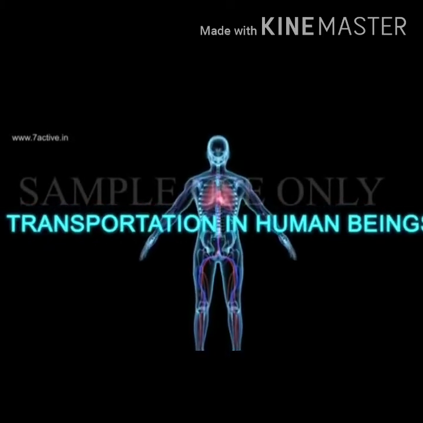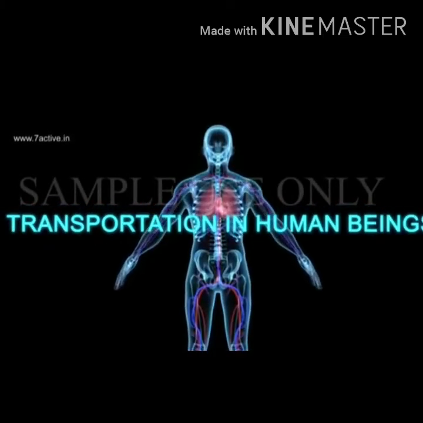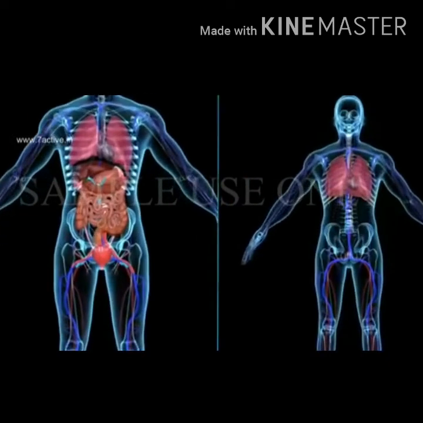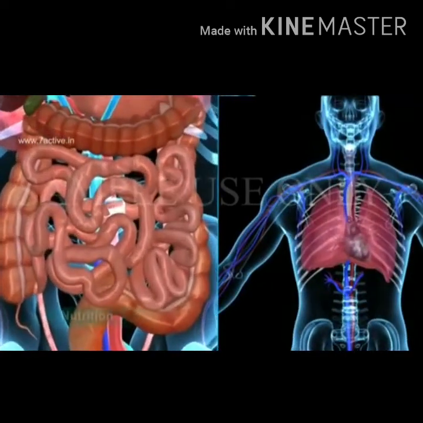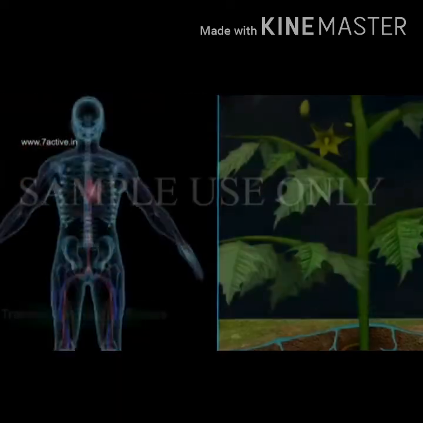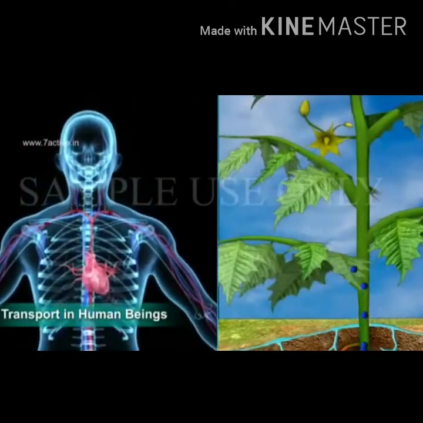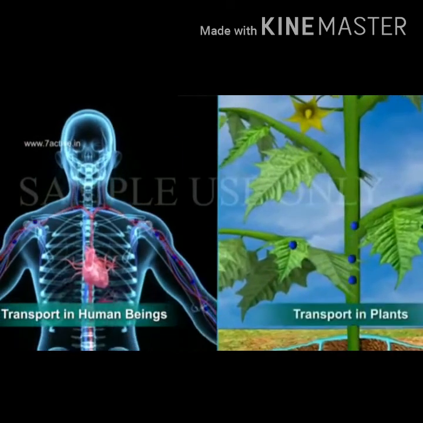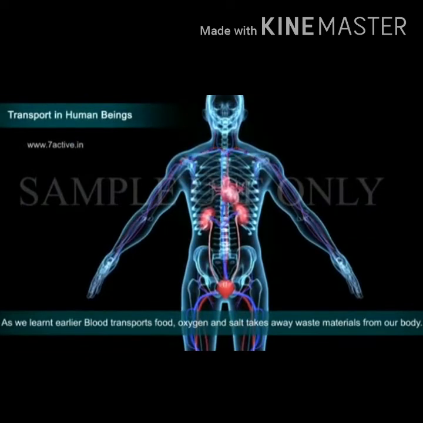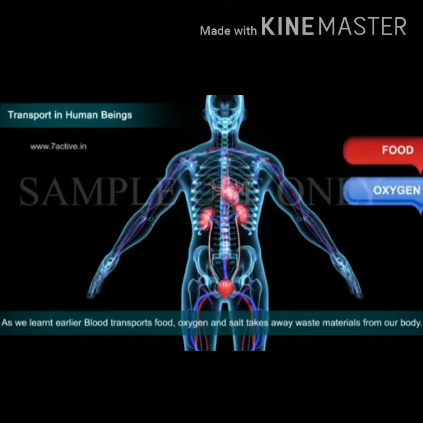Transportation in human beings. We have already finished learning nutrition in plants and animals and also respiration in plants and animals. Today, let us learn transport in human beings and transport in plants. As we learnt earlier, blood transports food, oxygen and salts and takes away waste materials from our body for their removal.